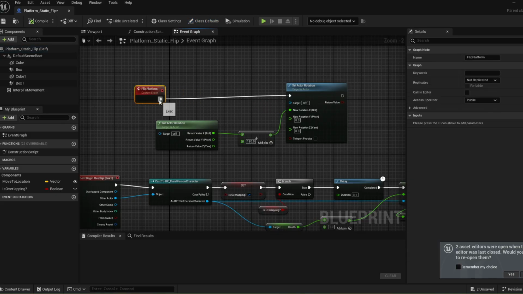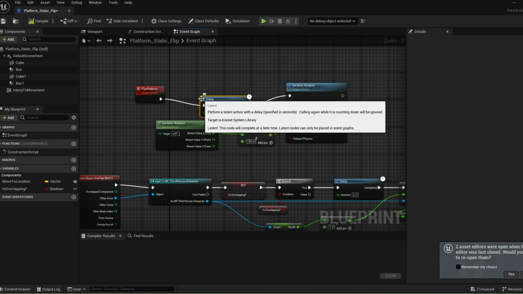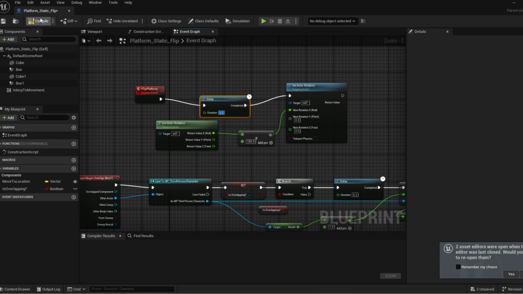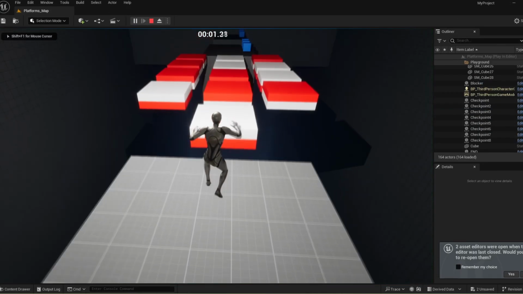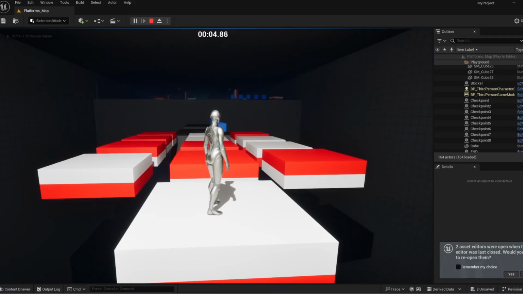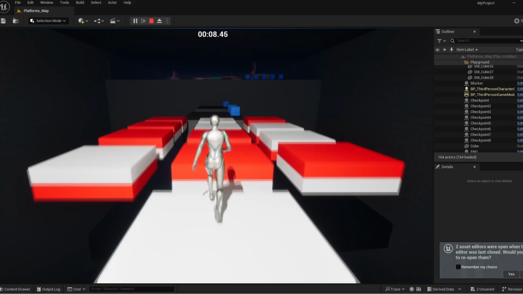So the next day I booted up the build as it came to me whilst I was making breakfast how to fix the flipping platform issue. Previously I was just trying to delay the damage trigger, when a much simpler fix would be to just delay the flip by a few milliseconds.